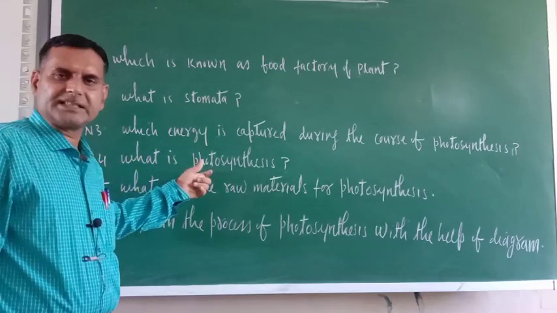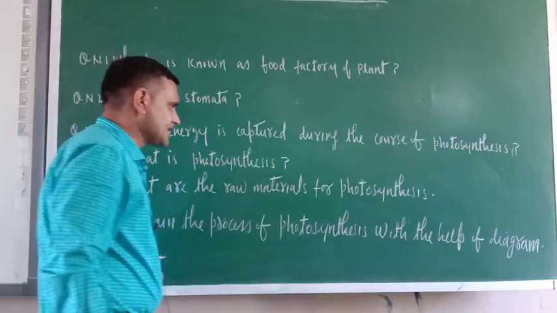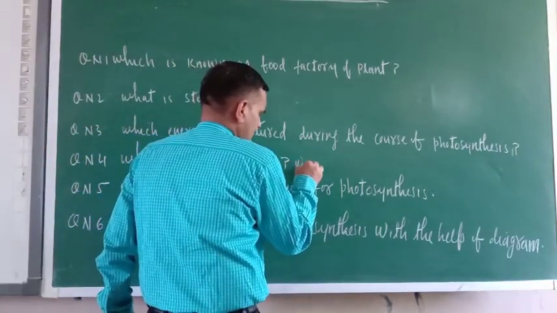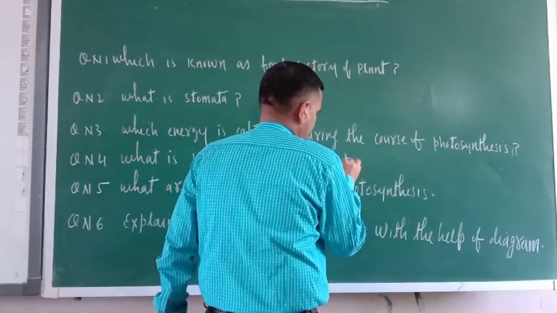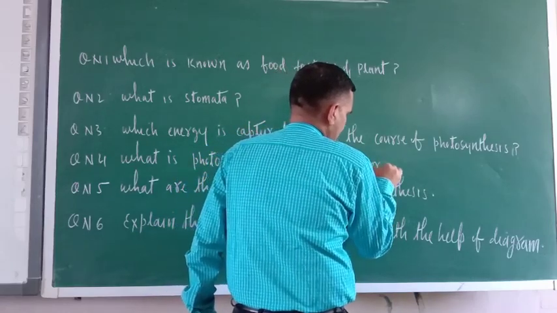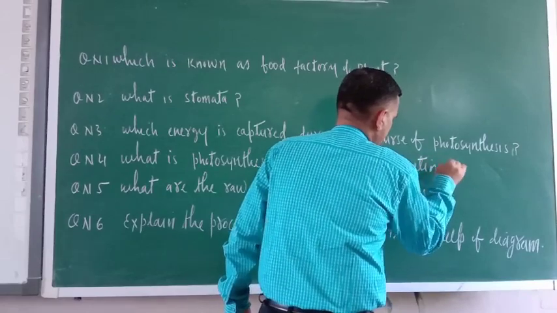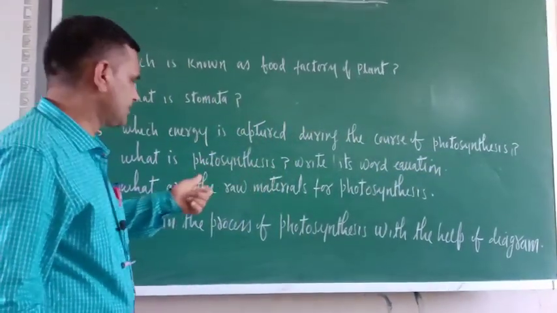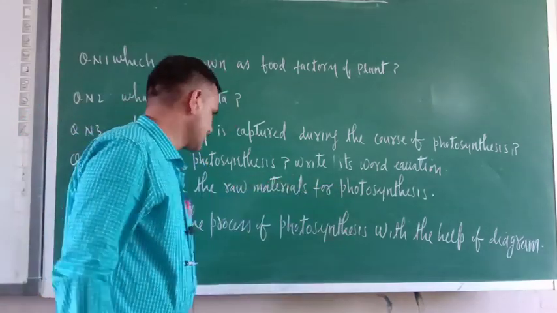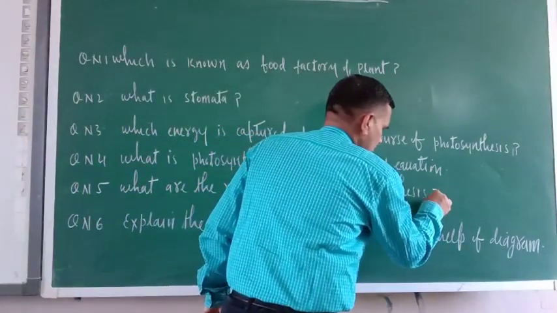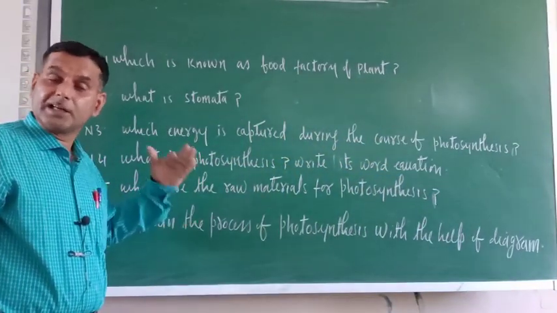What is photosynthesis? You have to write the definition of photosynthesis. Write its word equation, okay, that also you have to write. The word equation also I have explained to you. Next one is, what are the raw materials for photosynthesis? That raw material also you might have seen in the video, I also told you, and a one line description should be written.